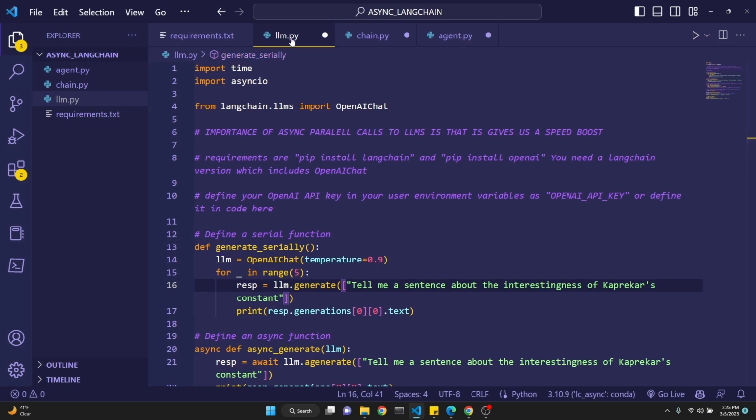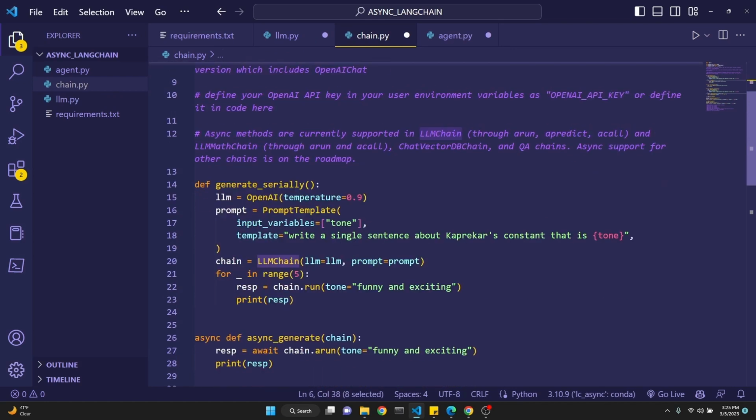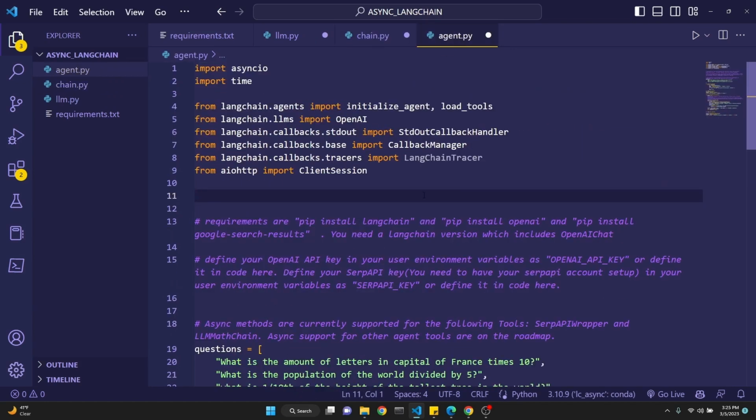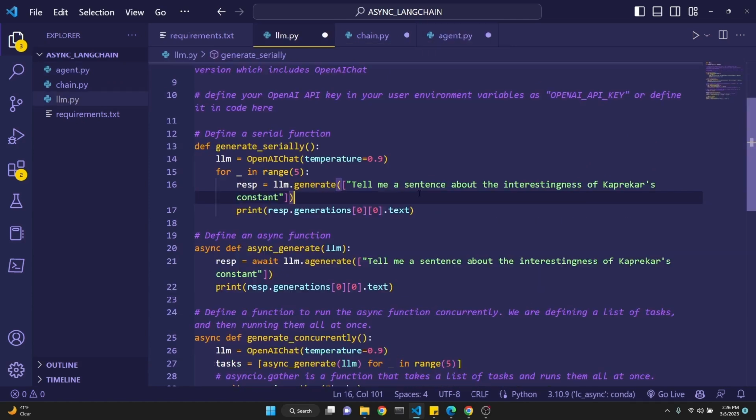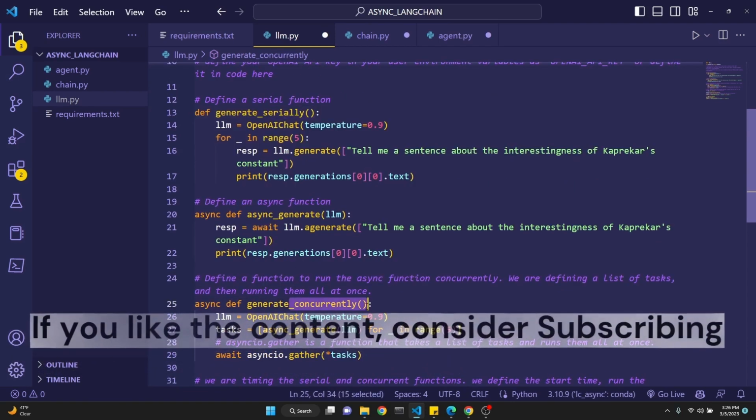We're going to be talking about making regular calls to an LLM, making calls to an LLM chain with input parameters, and also making agent calls in parallel as well. For the regular LLM call, we're sending the prompt, tell me a sentence about the interestingness of Capricorn's constant 5 times, both serially and concurrently in parallel.